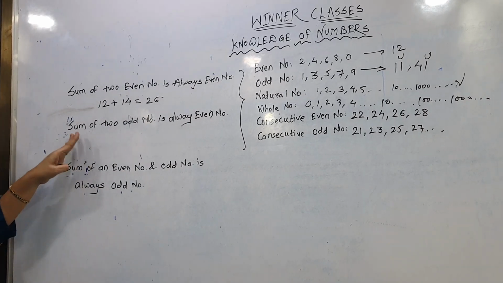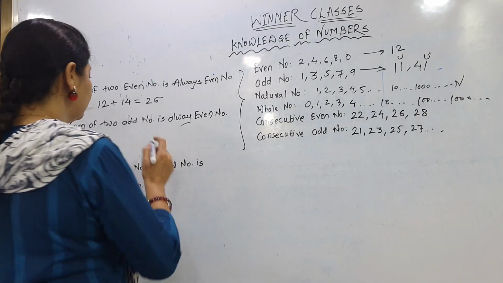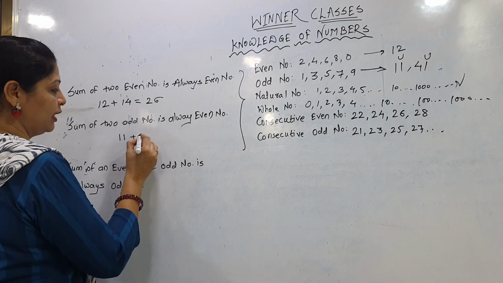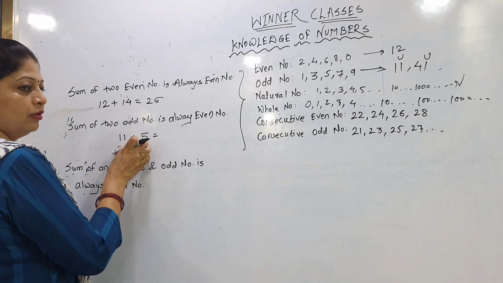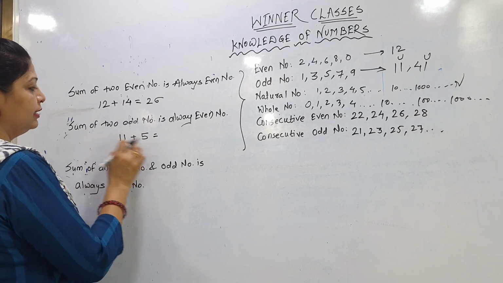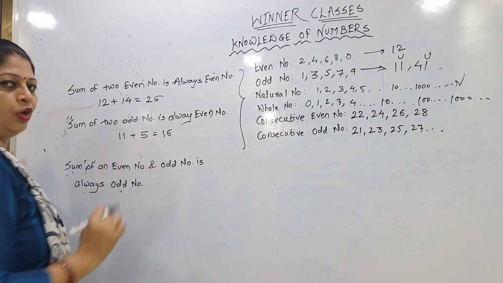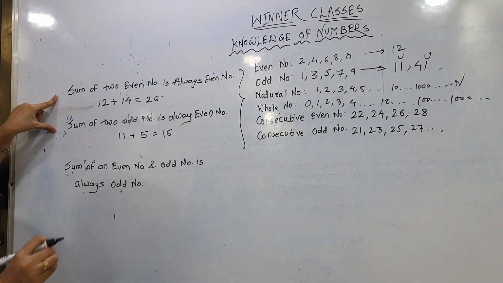Moving to the next one: the sum of two odd numbers is always an even number. Sum of two odd numbers means, for example, 11 is one odd number I am going to take, and next 5, that is also an odd number. When we add both odd numbers, we get an even number as the answer. Got my point, children? These are the most important rules when we solve the MPSC exam, scholarship exam.